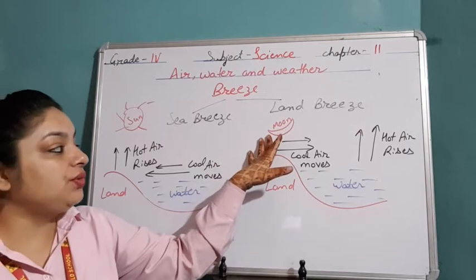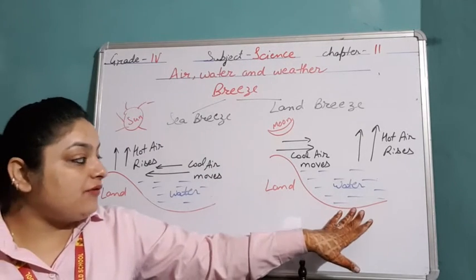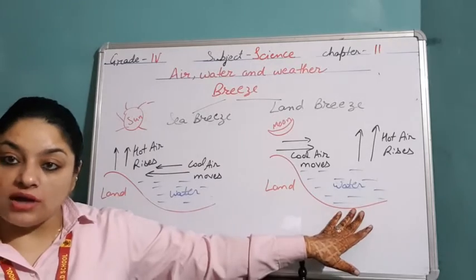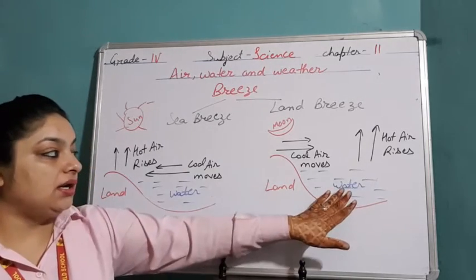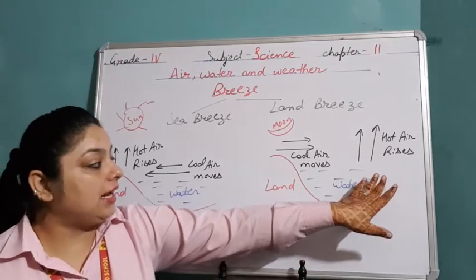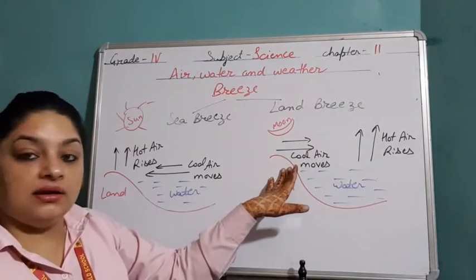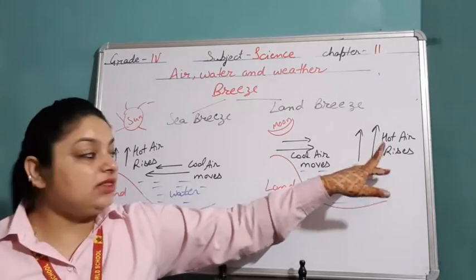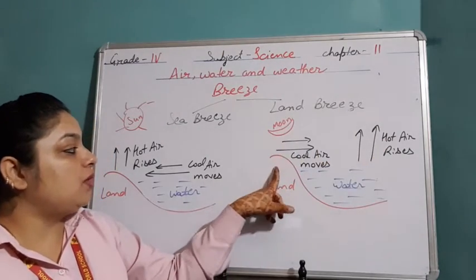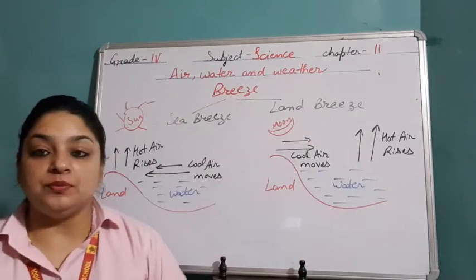Land breeze is during night. Land becomes cool faster, but water is a bit hot as compared to the land. So the air which comes in contact with the water is hot and rises up, and the air from the land, that is cool air, comes in to take its place. In this way the wind moves from land to sea. So that is known as land breeze.